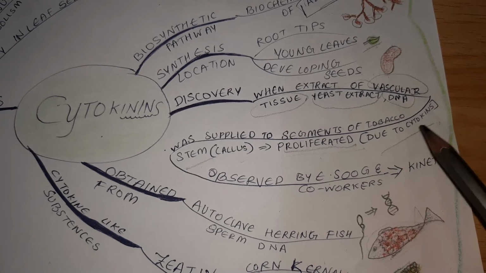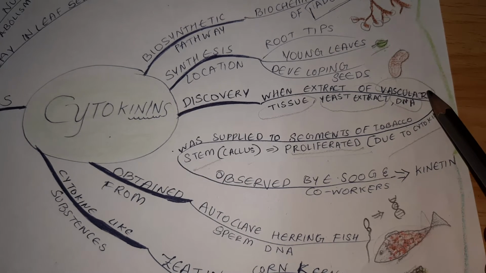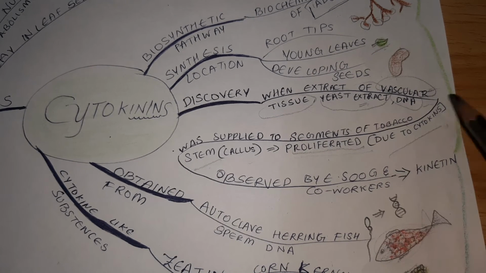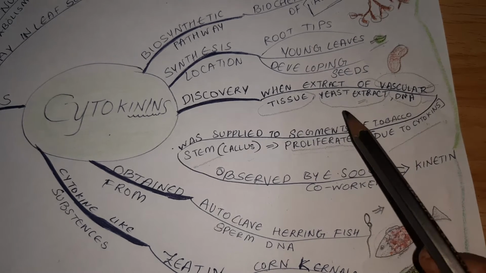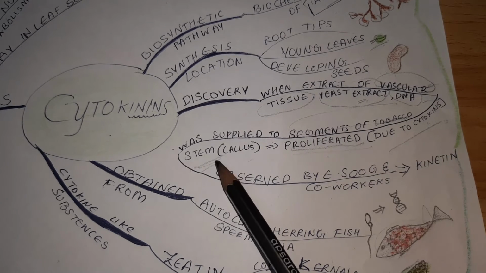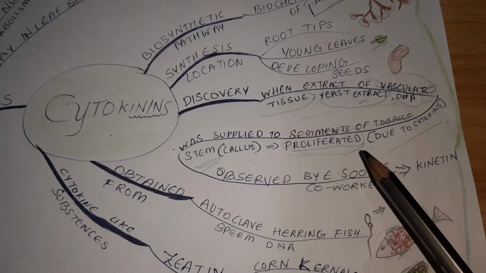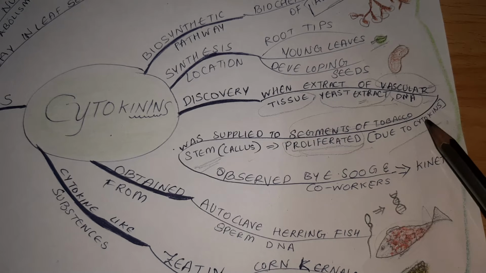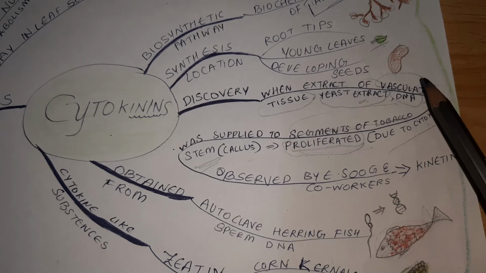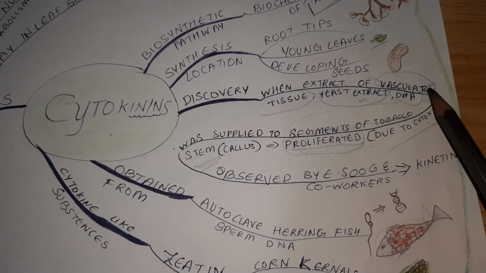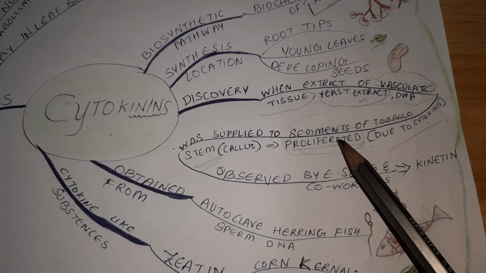So in this experiment we discovered that these substances, like vascular tissues, yeast extracts and DNA, contained cytokinin, and when we added these extracts to the segments of tobacco stem, it helped in the proliferation, the excessive growth of the stem. Later we got to know that cytokinin is a hormone found in these extracts, and when it was supplied, it helped in growth.